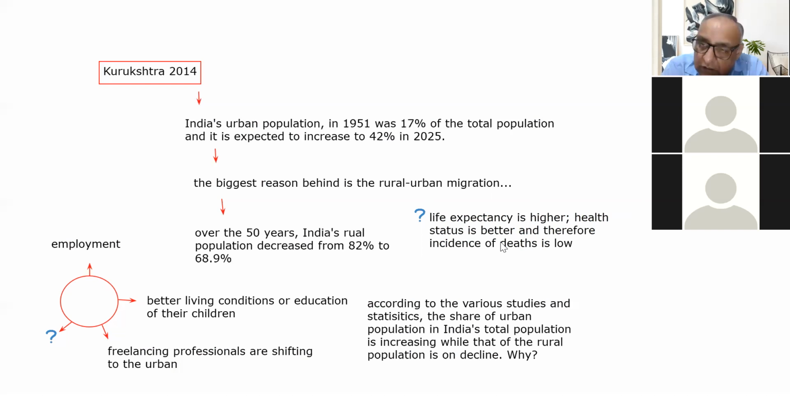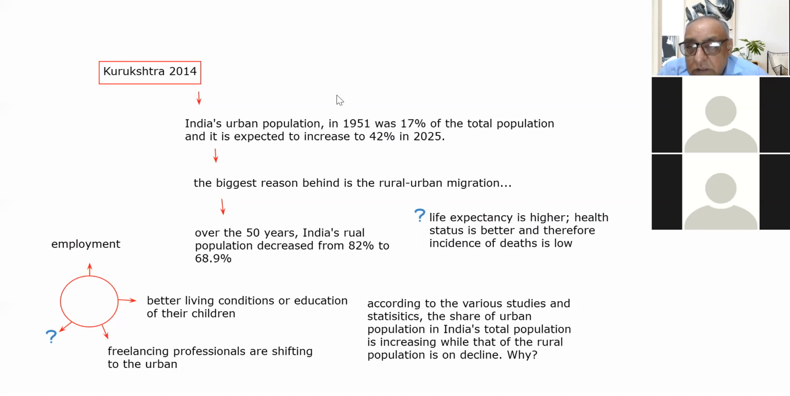So that means in the urban sector of the society, why is the population growing? One major cause, there is no doubt, is the rural to urban migration. Why that rural to urban migration? We can count the points, right? Employment, education, freelancing professionals, and people are shifting there for the purpose of business also. There are better economic opportunities also. So these are the various points, right?